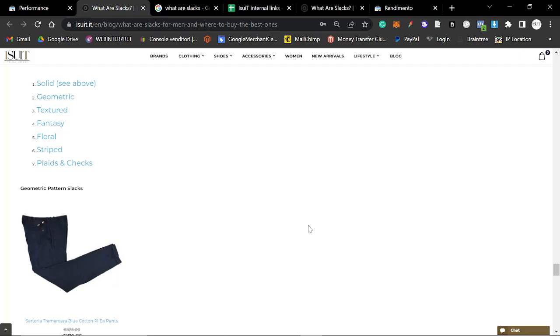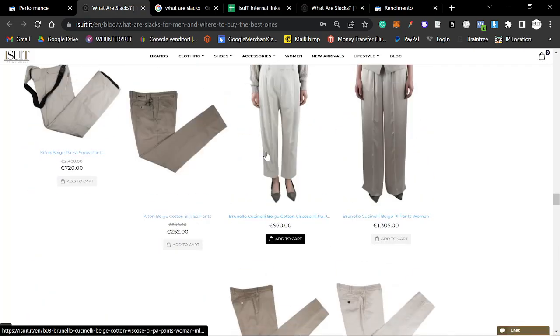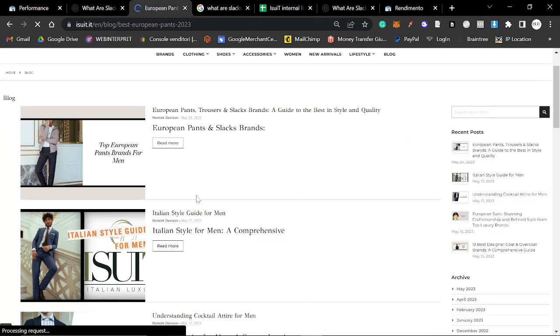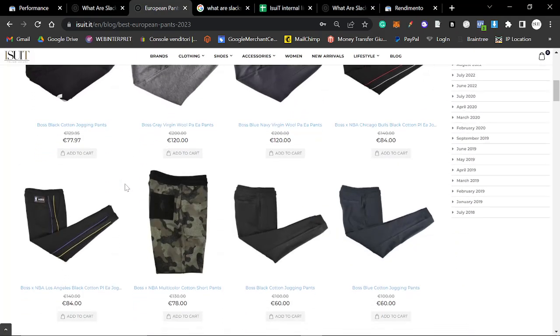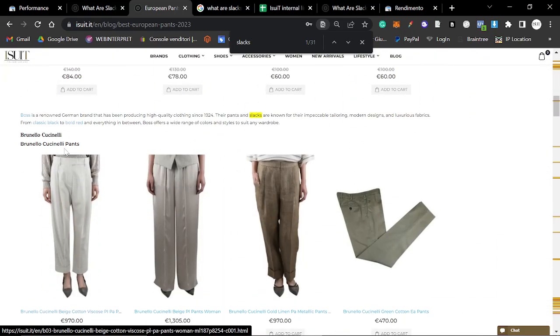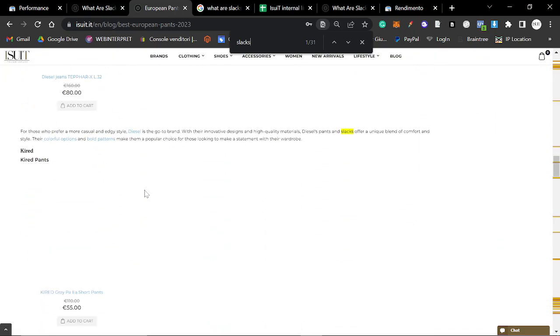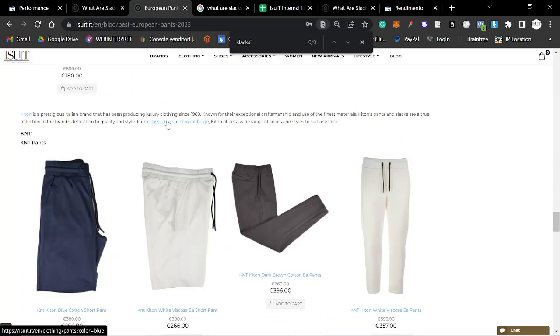And what I've been doing is I've been using ChatGPT to add these kind of sections. But the main focus of this video is the fact that I'm just writing a lot more content. So if I go on blog here, and I use this as an example, European pants and slacks brands, which is something that I wrote yesterday, this is the logic that I am using. So if I do Control F and do slacks, or what are... So hopefully this will be linked, but I'm actually starting to doubt whether that exact article is linked in this article. But the logic is the same anyway, regardless of whether that specific article is linked here.